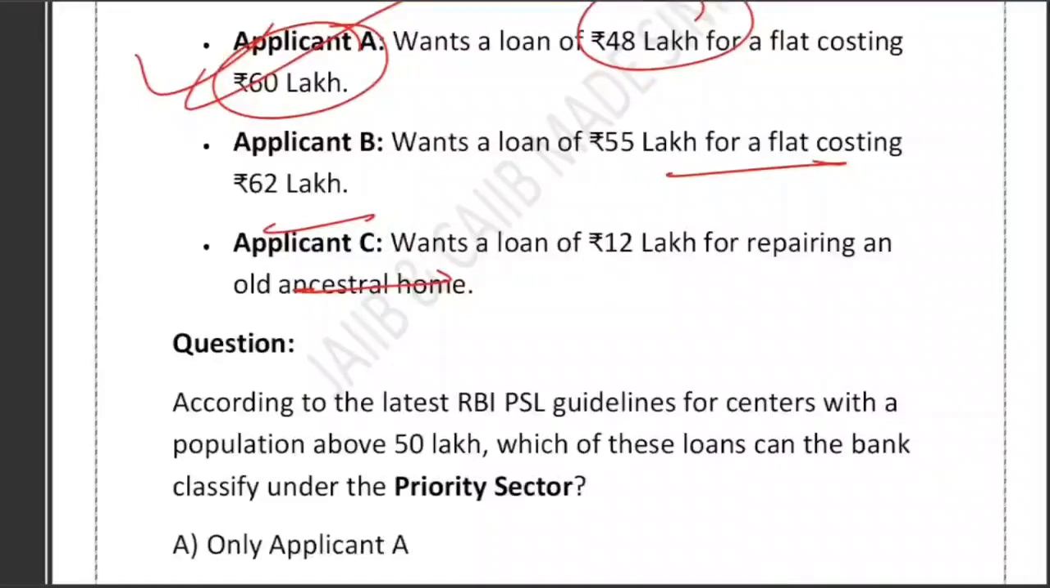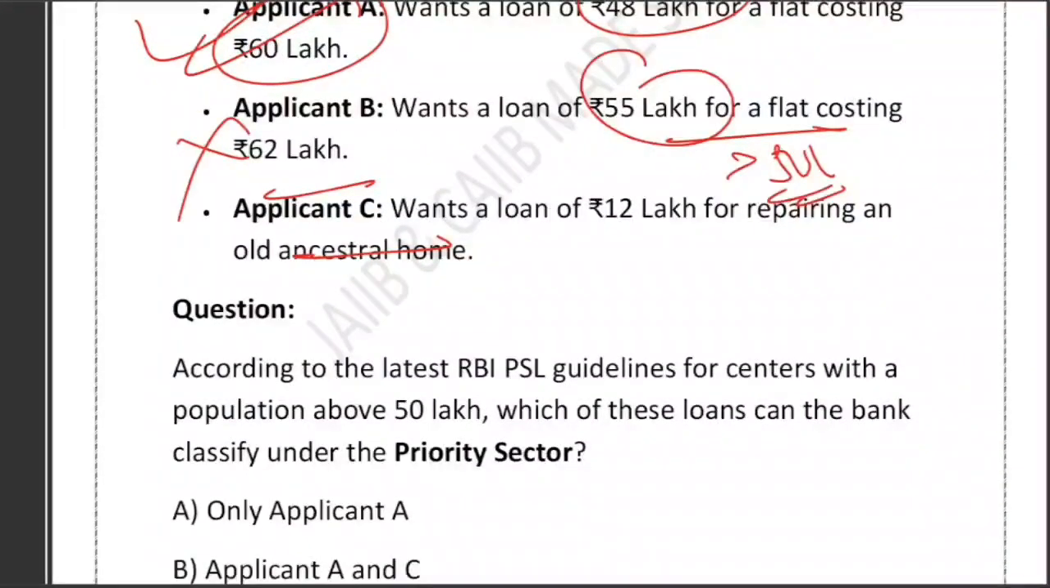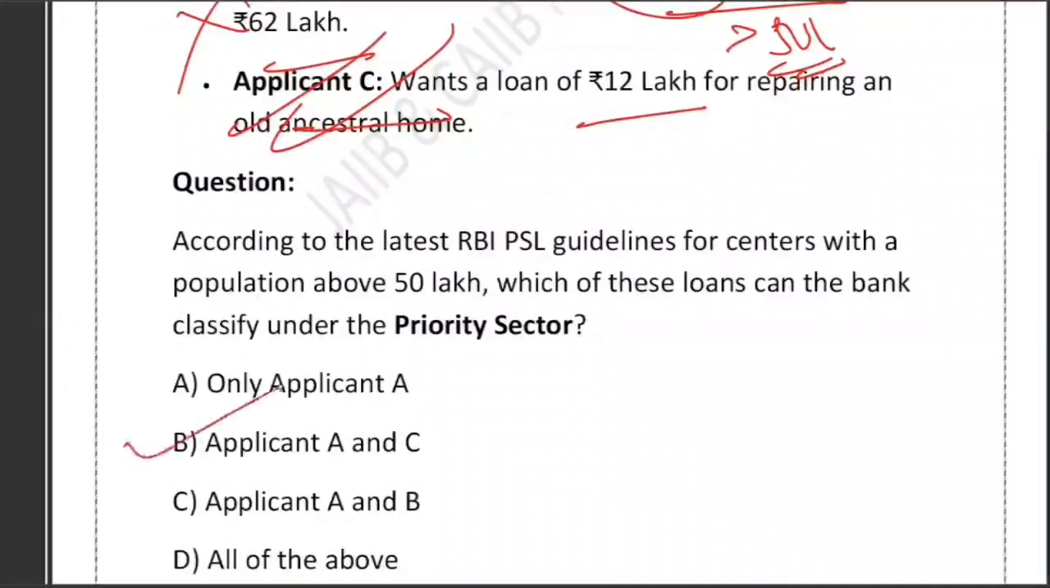What about B? Wants a loan of 55 lakh for a flat costing 62 lakh. But the loan amount is more than the limit, so obviously the PSL criteria are not fulfilled. What about applicant C? 12 lakh. It is within the 15 lakh repair limit, so it is perfectly eligible. So we can see that the final answer is option B: applicant A and applicant C, both of them classify under PSL.